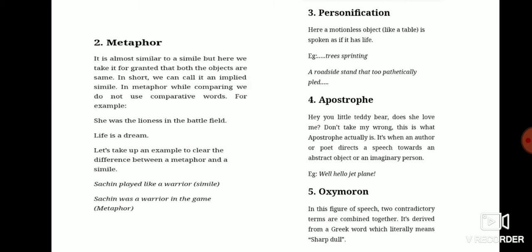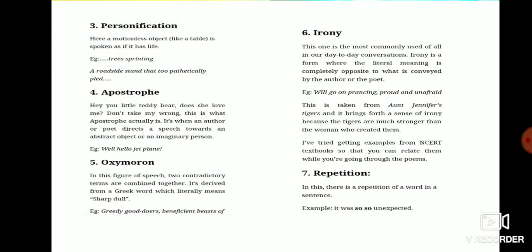Oxymoron. In this figure of speech, two contradictory terms are combined together. It's derived from a Greek word which literally means sharp, dull. Then, after that, here there is personification: a motionless object like a table.